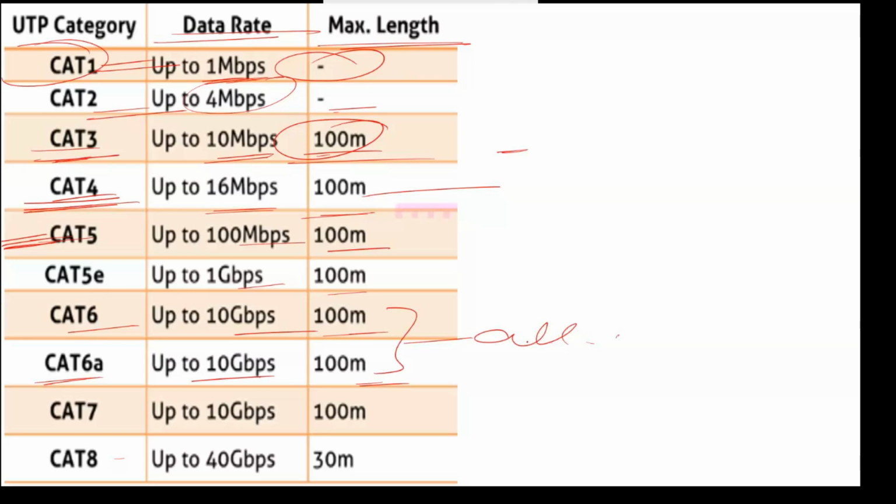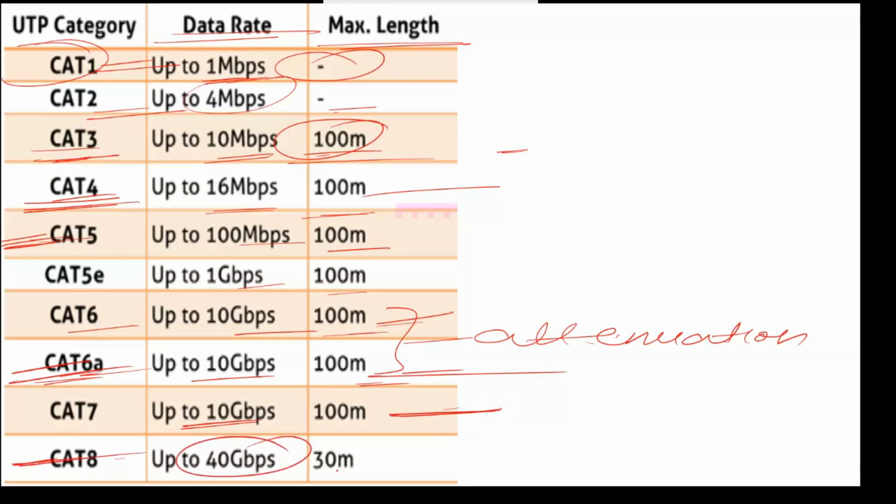And there is only a difference in attenuation. Attenuation means loss of signal. In 6A there is less attenuation, and in 6 there is more attenuation compared to 6A. Then category 7 also has less attenuation. So category 8, here we have 40 Gbps. That is the latest speed, 40 Gbps, and the segment length is 30 meters only. Means within 30 meters you have to use a repeater or a switch, we need one device. That is the latest, category 8.